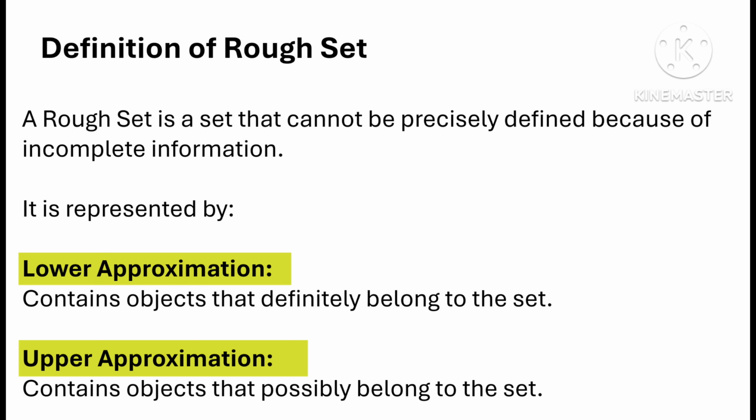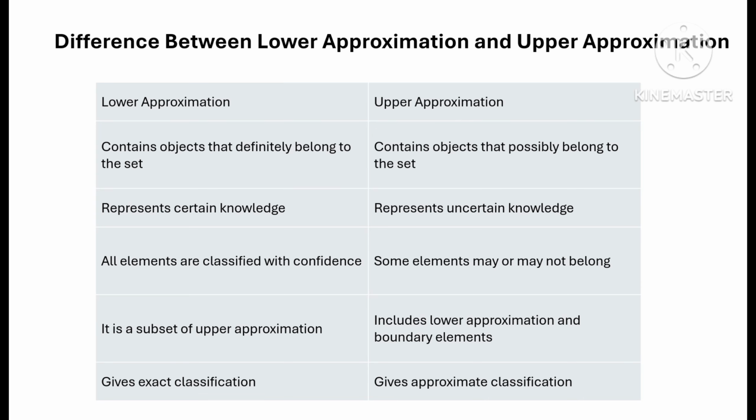Another one is upper approximation. Upper approximation means we are not completely sure because information is incomplete. For example, students with marks around 40 to 50 and missing attendance details may pass or fail. These students come under upper approximation. So here easy way to remember is lower approximation means definitely belongs. Upper approximation means possibly belongs. So these are the difference between lower approximation and upper approximation. For exam purpose, go through this.